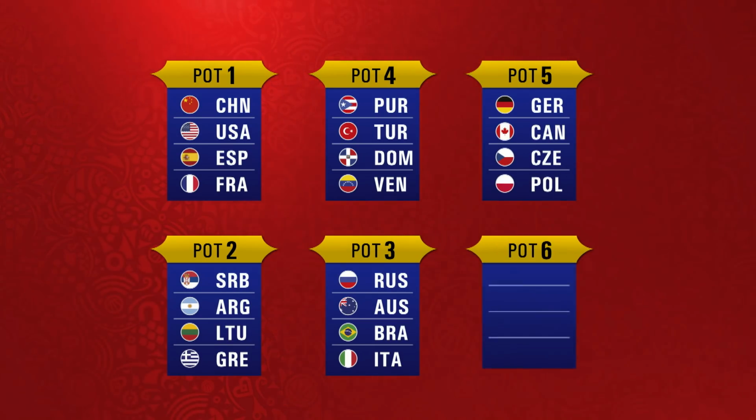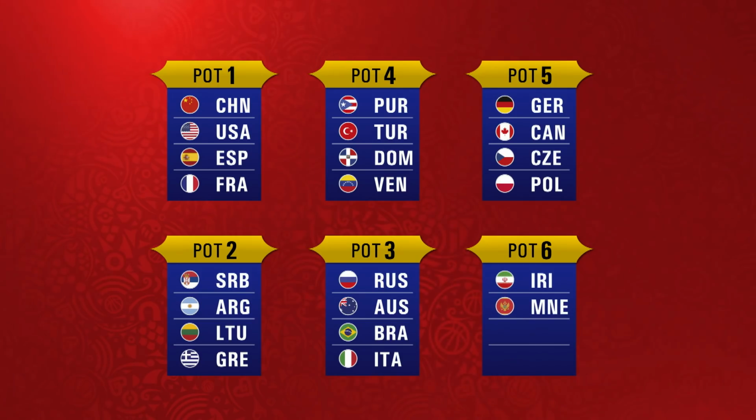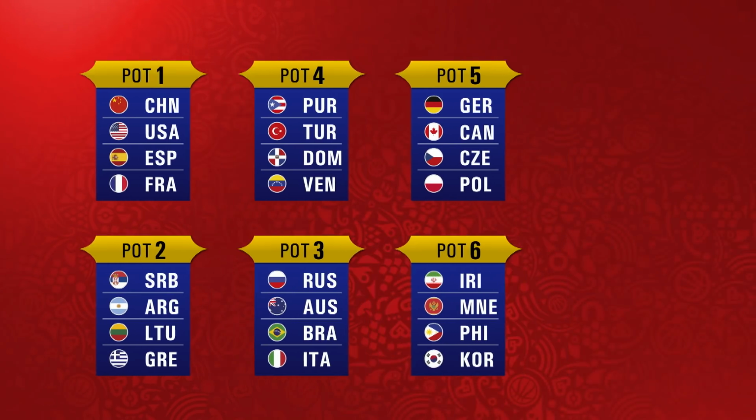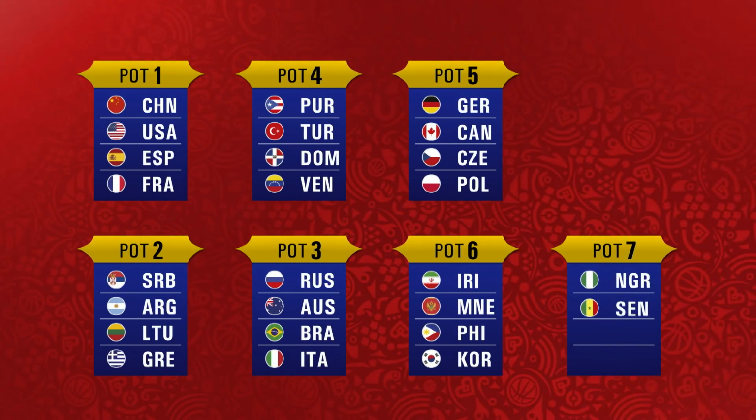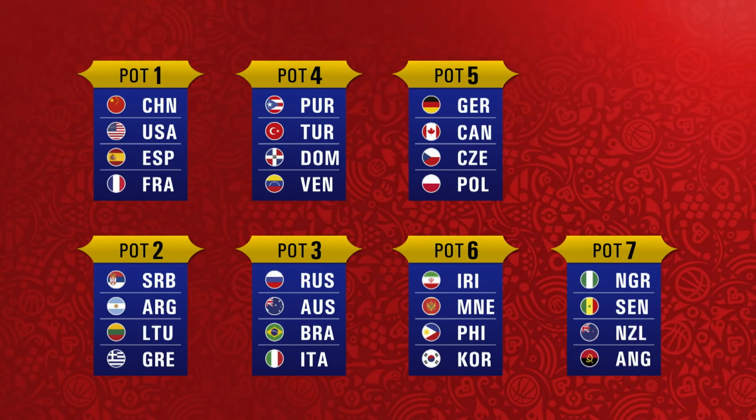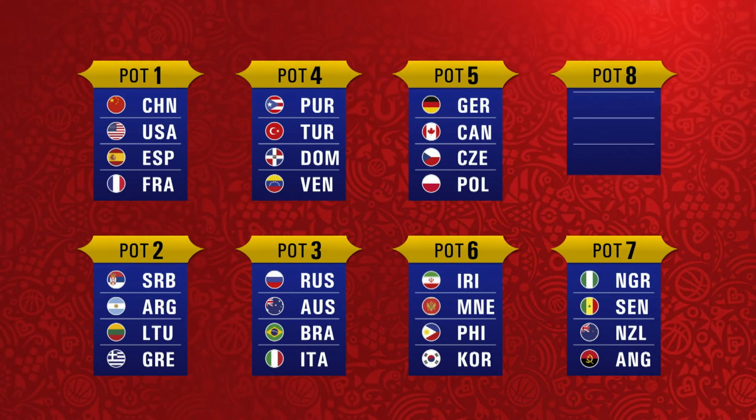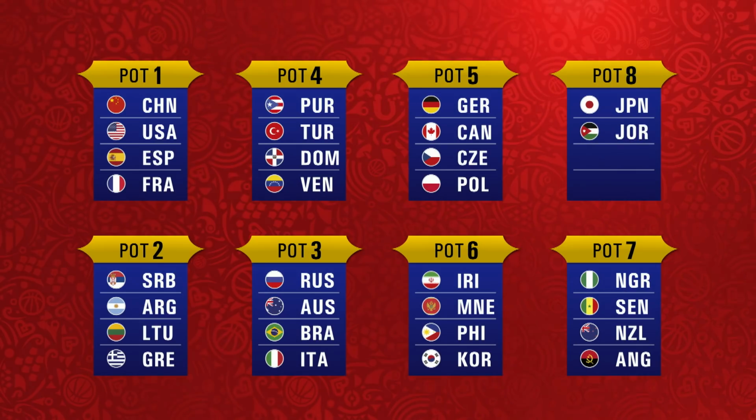In Pot 6, Iran, Montenegro, the Philippines and Korea. In Pot 7, Nigeria, Senegal, New Zealand and Angola. Finally, in Pot 8, Japan, Jordan, Tunisia and Côte d'Ivoire.